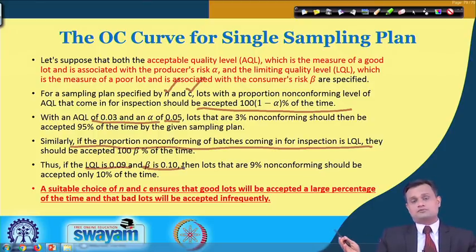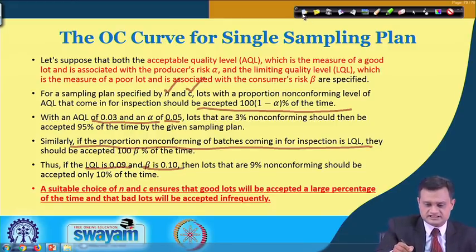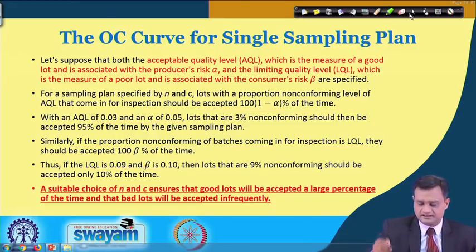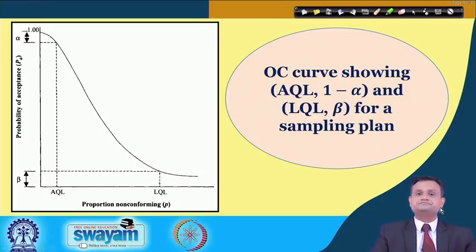So, it is all about protecting your producers and consumers, and the level of protection your acceptance sampling plan ensures to your consumer and producer, and acceptable to them, decides the goodness of your acceptance sampling plan. This is something very important and you must appreciate.